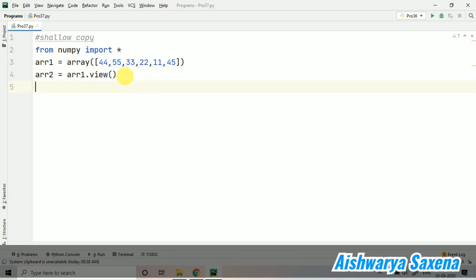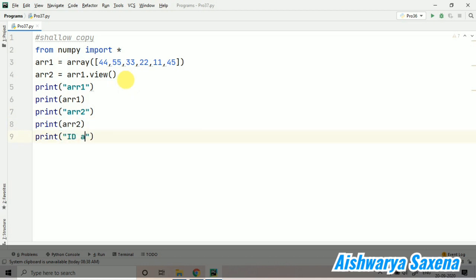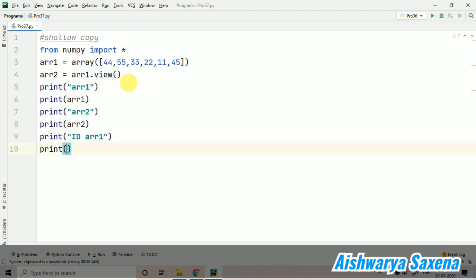Now I'm going to print the array first of all. So arr1 I have taken, and then I'm going to print the actual array, then print arr2, and then we will be printing the id of arr1.